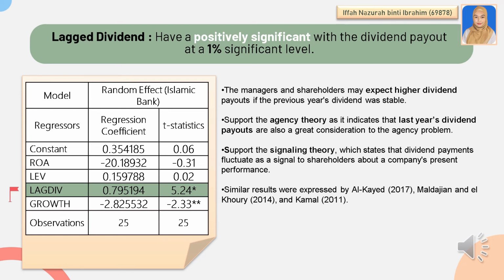The positive relationship also supports the signaling theory, which states that dividend payments fluctuate as a signal to shareholders about a company's present performance. Similar results were expressed by previous research, which is that lag dividend has a significant effect on dividend payout.